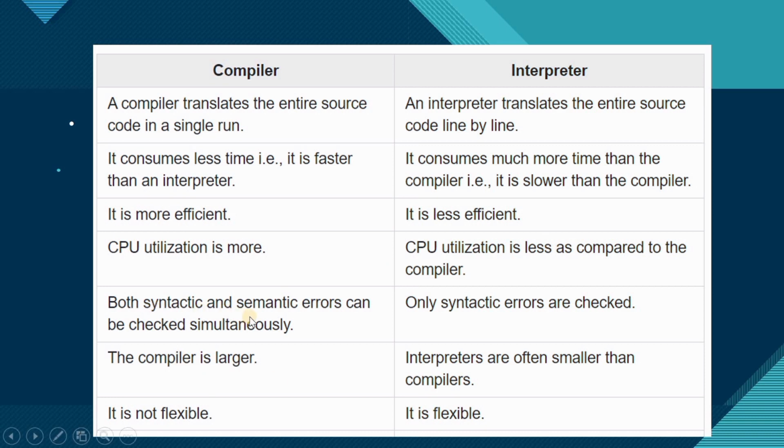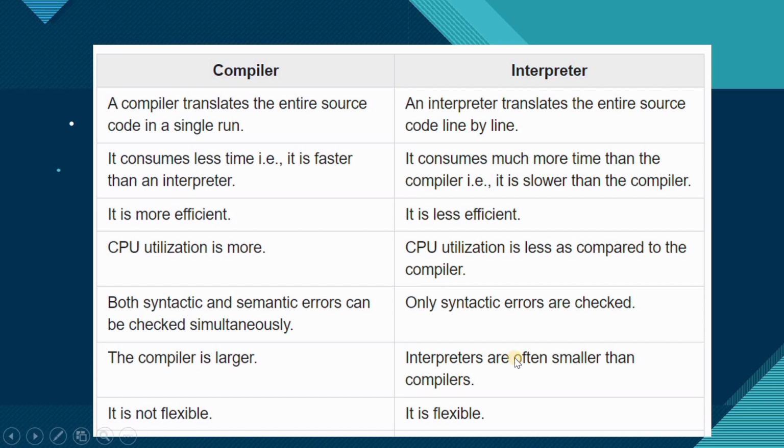Okay, and both syntactic and semantic errors can be checked simultaneously. Whenever you are working with the compiler, suppose that you have some syntax errors and you have some code errors. Both errors will be checked simultaneously while working with the compiler. While working with the interpreter, only syntactic errors will be checked.